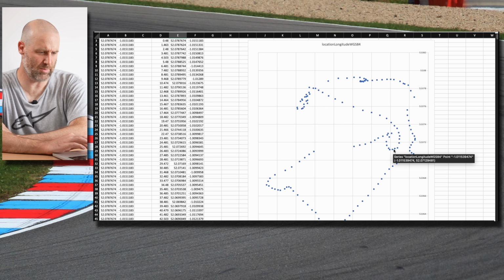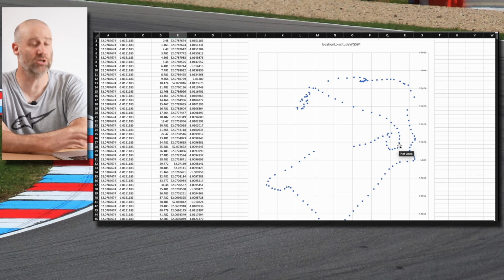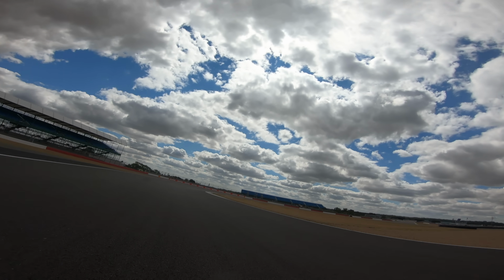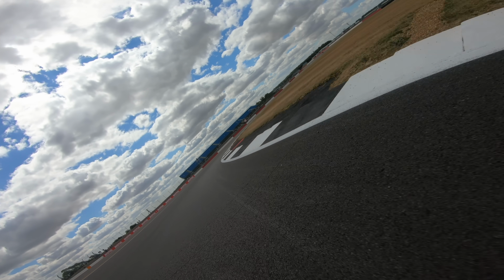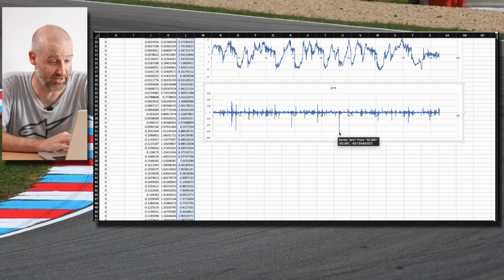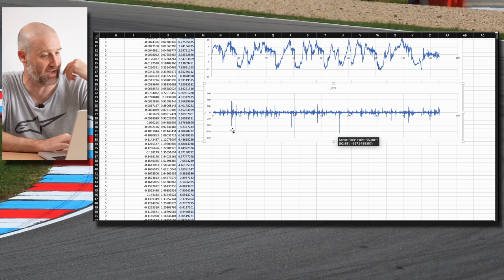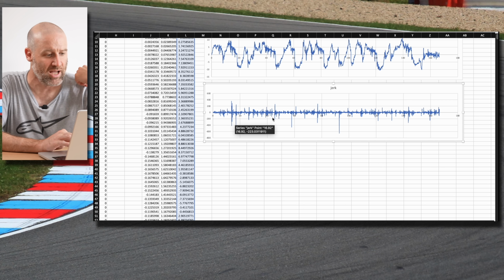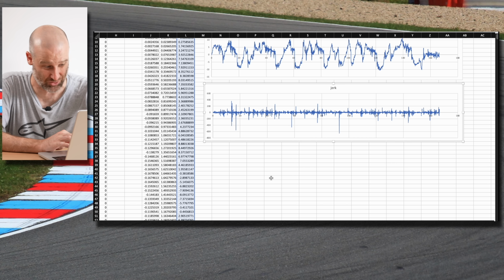Huh. I mean, it looks like it's a pretty sharp corner, but you know what? We'll look up the footage. We'll see what was happening then, and we'll play in the moment when I was at maximum jerk. All right, so I'm now convinced that there I experienced a very distinct jerk. I think actually these points here are non-trivial. A lot of these smaller ones, that could be noise in the data.